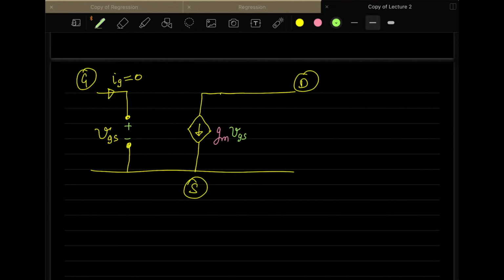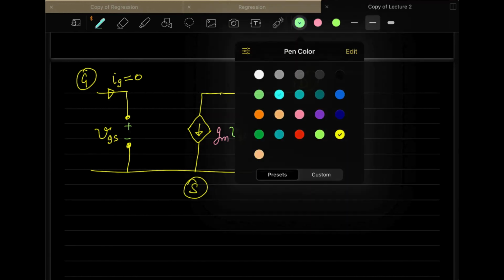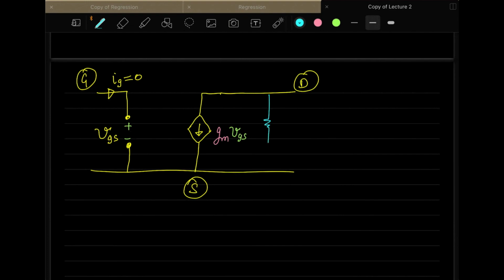That is why it is a voltage controlled current source. The second thing you observed from the output characteristics is an output resistance RO, and its value is 1 over lambda ID saturation.